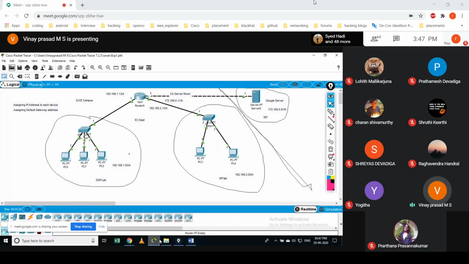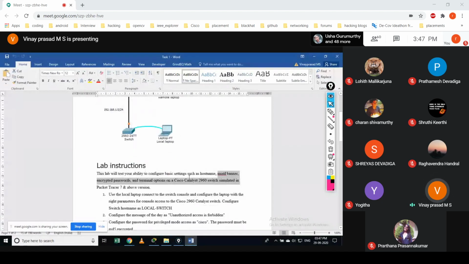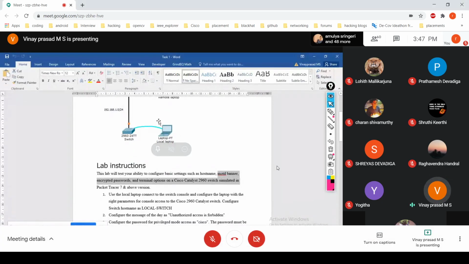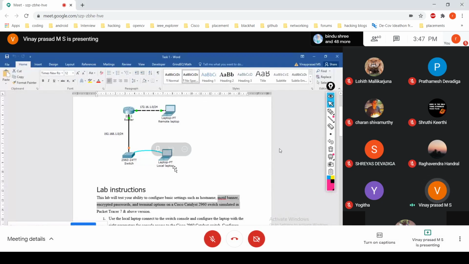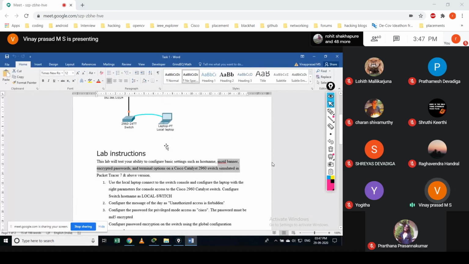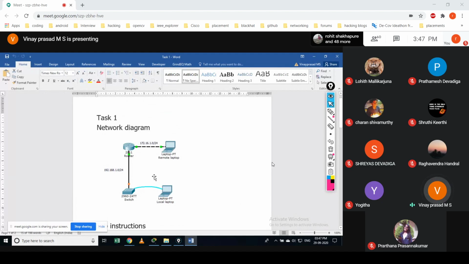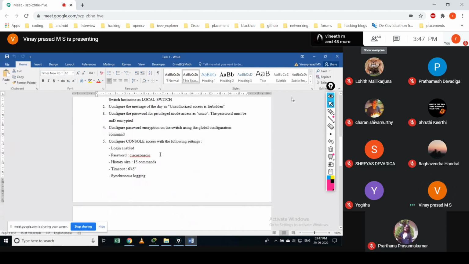So ultimately, this is a small experiment. We are trying to look at what exactly the configuration is to access this device over your terminals or your PC, whatever you call it. For this, the network you only have to build, because it's very simple. You have to take these devices, connect them, and assign the IP address, gateway, and so on. After I show this, I want to upload this into Classroom. You have to download it and do the same in your Cisco Packet Tracer.